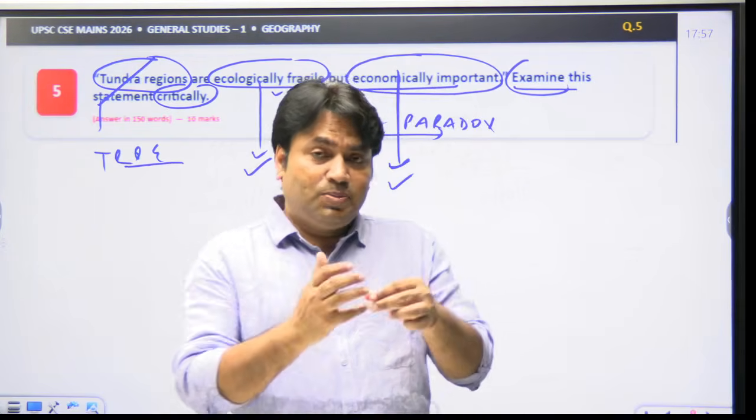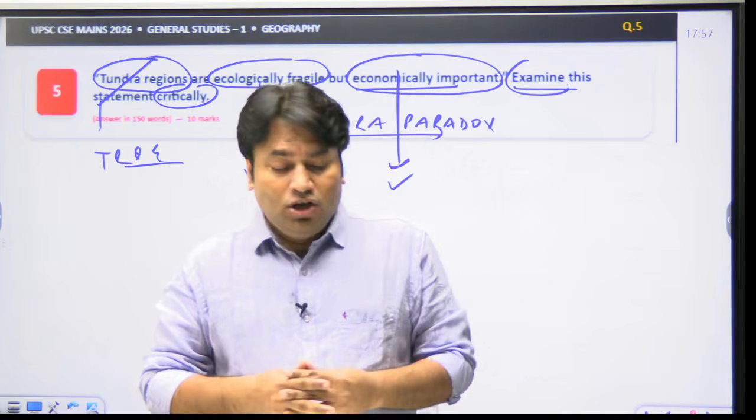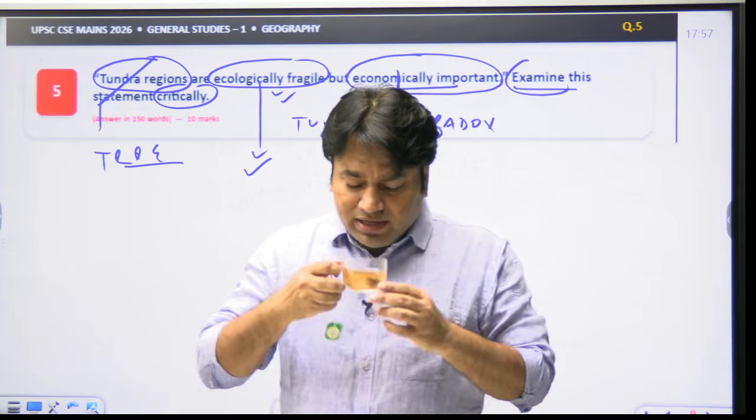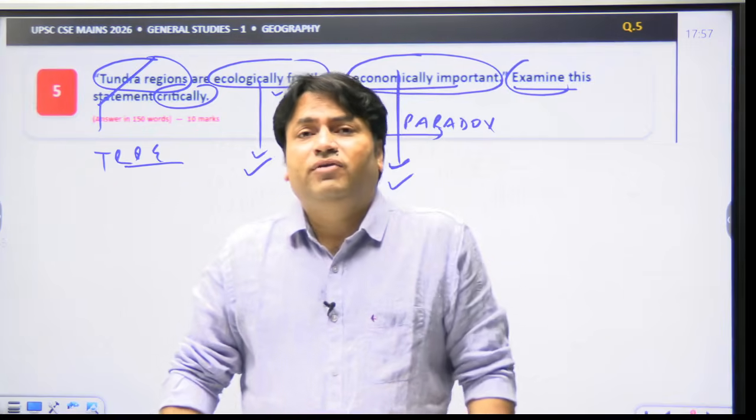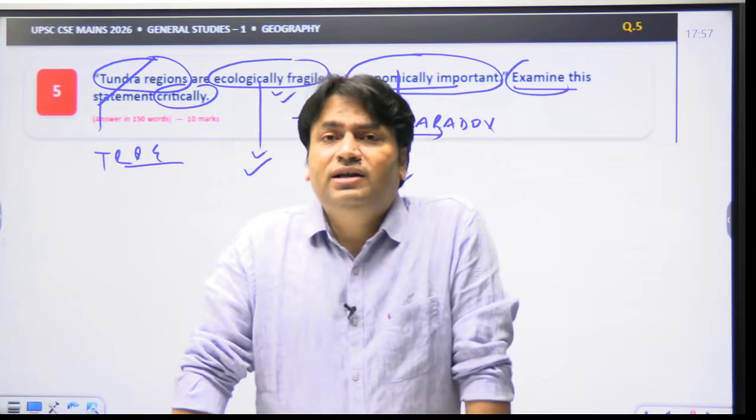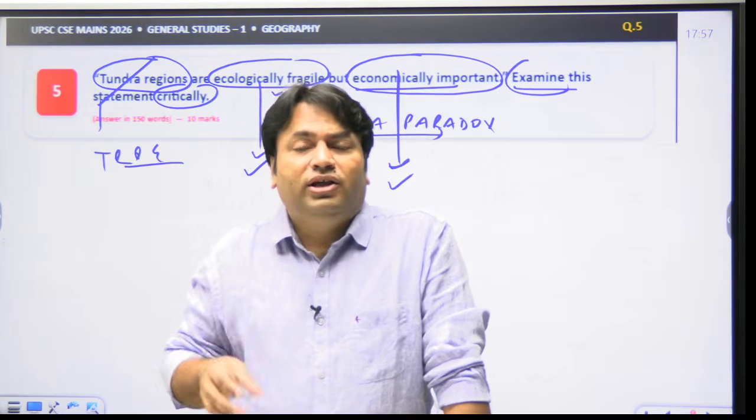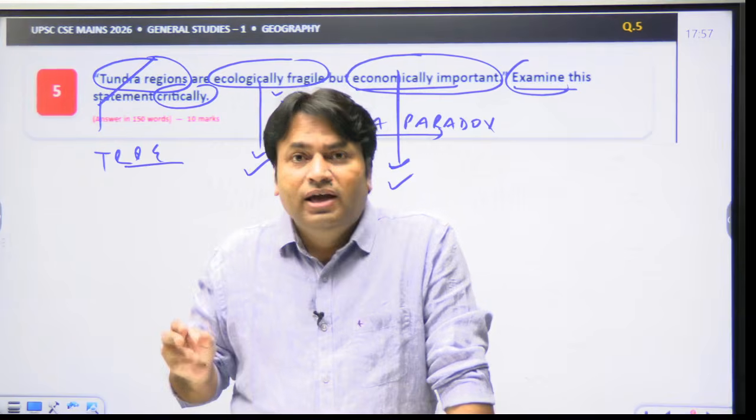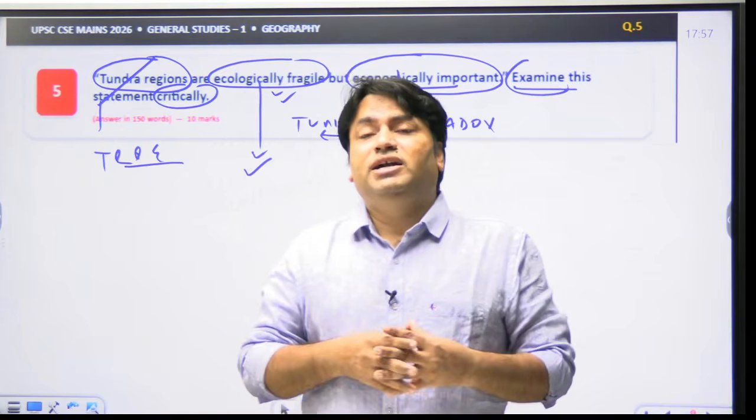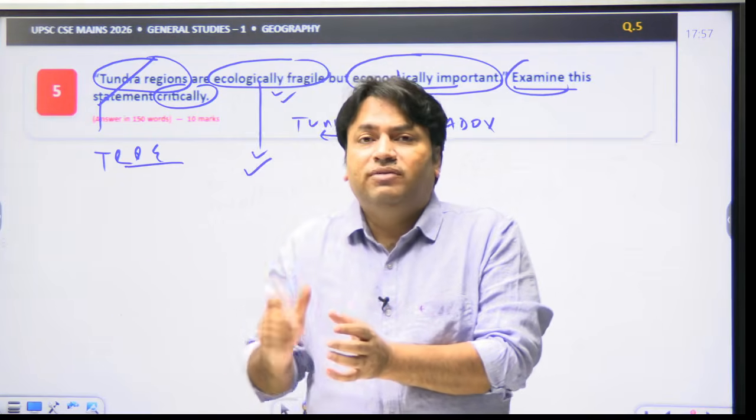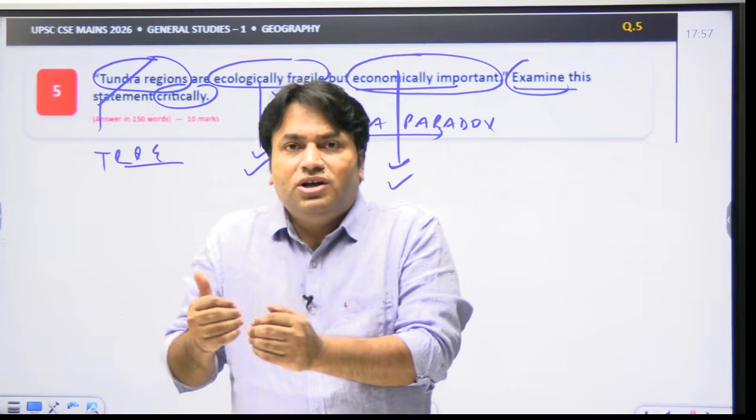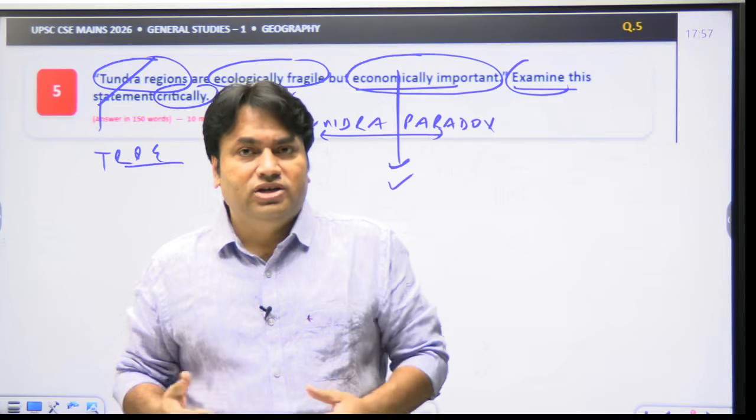So when we are explaining why they are ecologically fragile, one point is very important, and that is the slow regenerative capacity. It means that there are low temperatures and short growing seasons, and it means that vegetation and soils will recover slowly. If they are disturbed, they will recover slowly. So this is the challenge of slow regeneration.